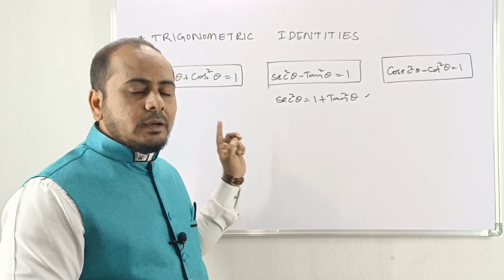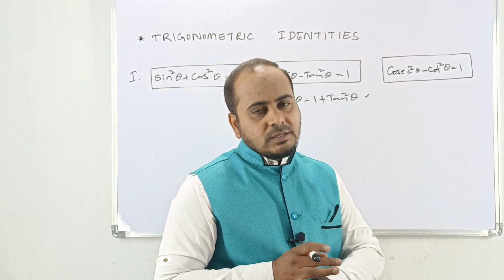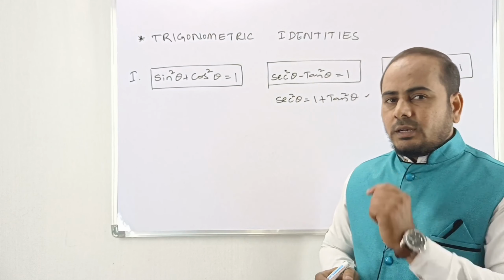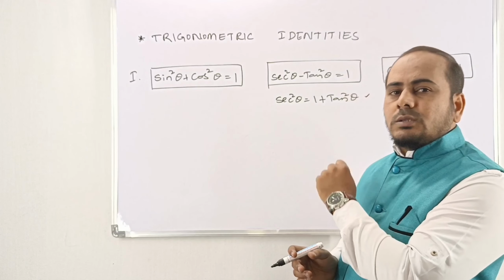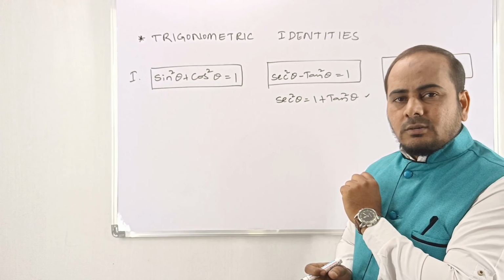Once again I am repeating, my dear. Sin square theta plus cos square theta is equal to 1. Sec square theta minus tan square theta is equal to 1. Cosec square theta minus cot square theta is equal to 1.